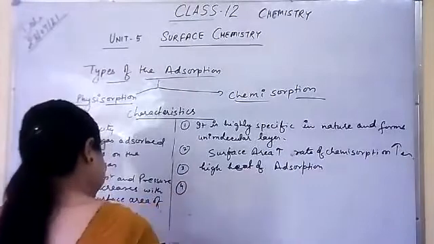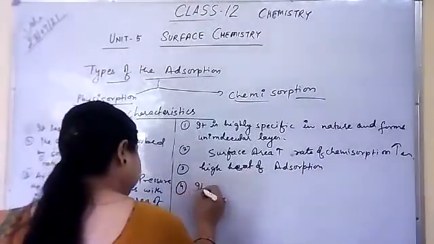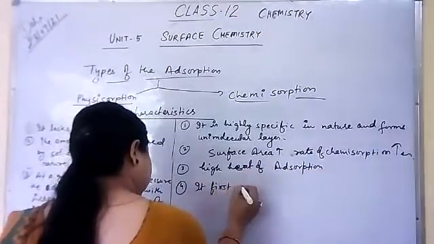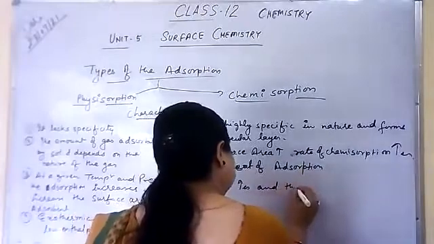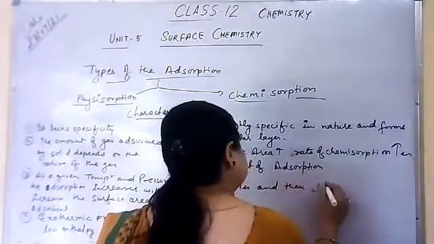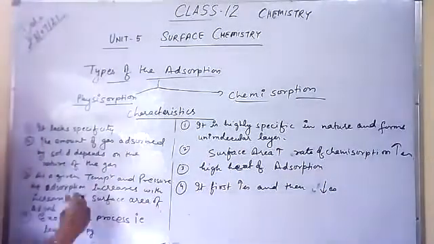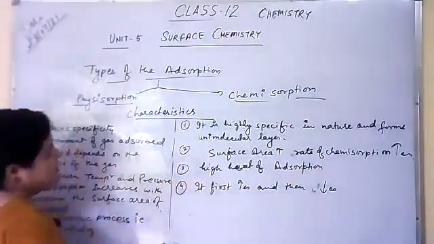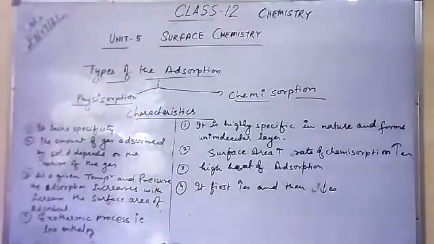Fourth characteristic is it first increases and then decreases. So these were the characteristics of physisorption and chemisorption. And next topics we will discuss in the next class.